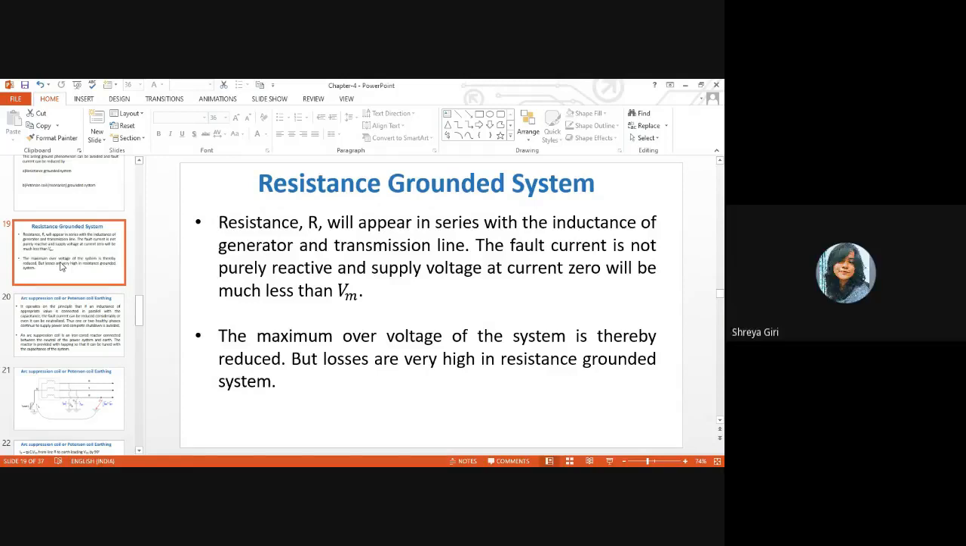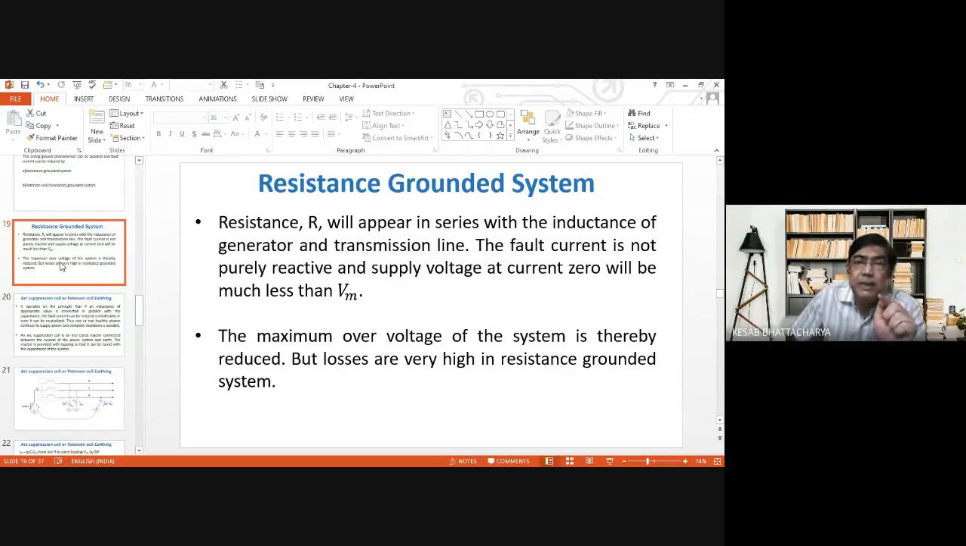Yes, sir. So in resistance grounded system, this happens since the current is not purely inductive or purely capacitive. Therefore, at the time of current zero, the voltage on the left hand side of the open poles of the circuit breaker will not reach its peak value. It will be much less than peak value. As a result, the net voltage appearing across the gap will be much less than 2 Vm, twice peak value, and thus the probability of restrike of an arc is much reduced.